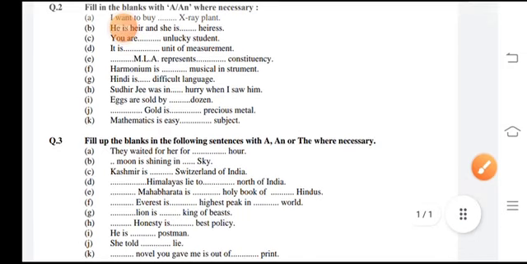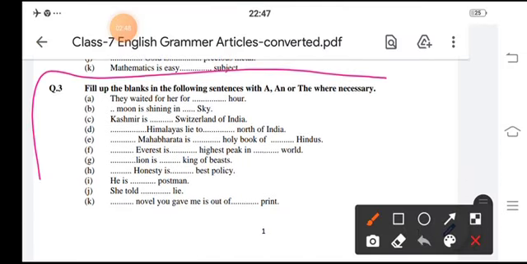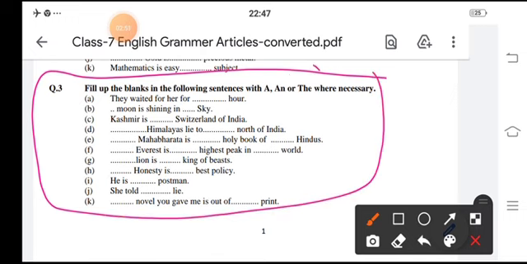Same thing in your exercise 3, you have to fill in a and an, but here the article number 3, that is the, is for the definite place or person. Like, they waited for her for an hour.